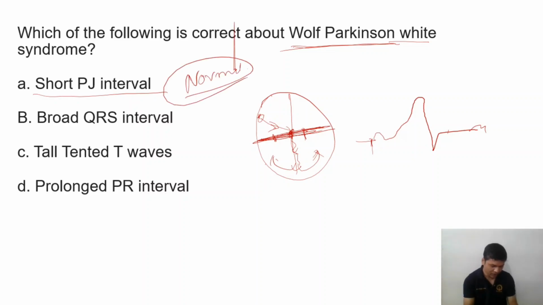So in Wolff-Parkinson-White syndrome, an extra channel will be established, or it may be congenital. That channel passes the impulse. So in any condition in which an extra channel is established between the atrium and ventricle, and conducts the impulse faster than the AV node, before the AV node, the AV node will again pass the impulse and that will combine.